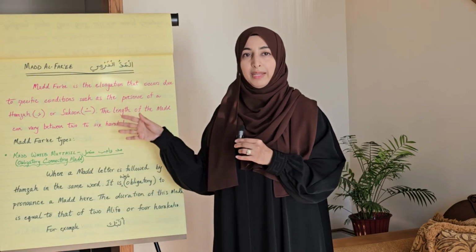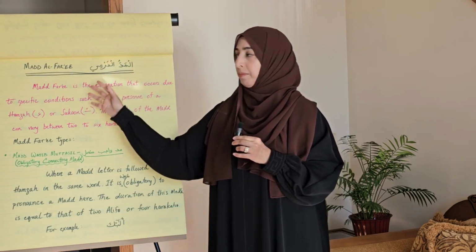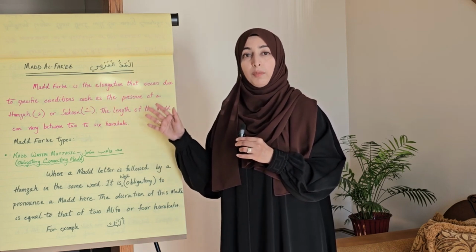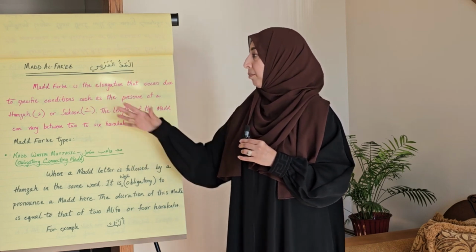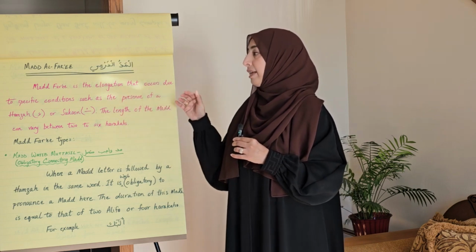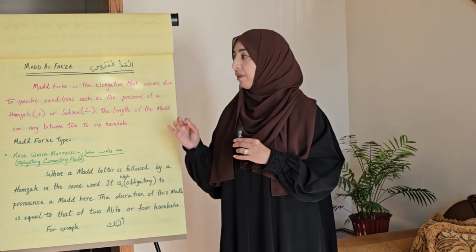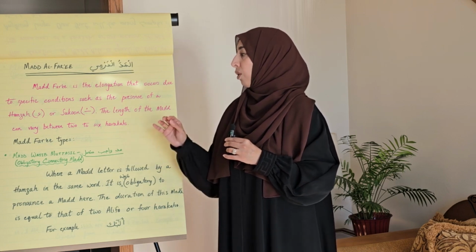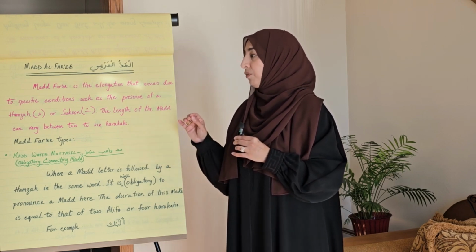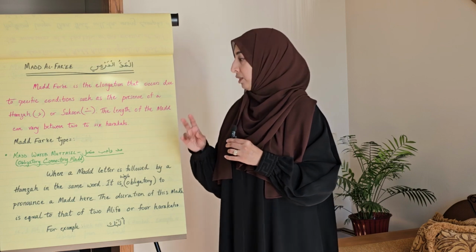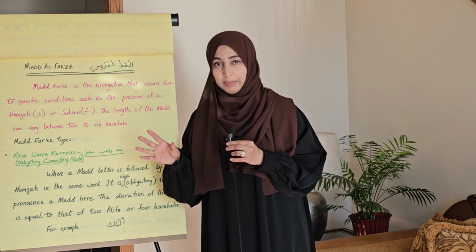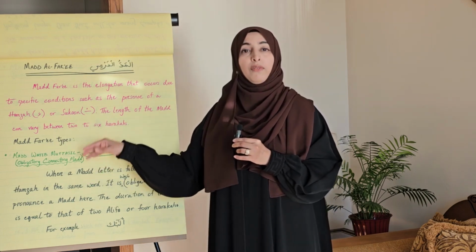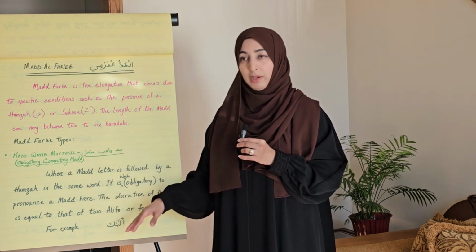The other type of mad is al-mad al-far'i. And we will find a lot more in mad al-far'i. Mad al-far'i is the elongation that occurs due to specific conditions such as the presence of hamza or sukoon. The length of the mad can vary between 2 to 6 harakas. Now we'll go over various types of mad far'i.